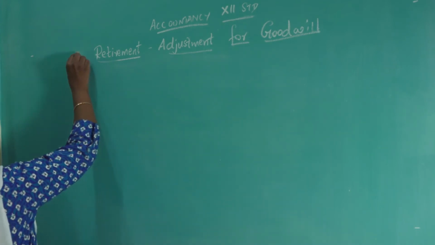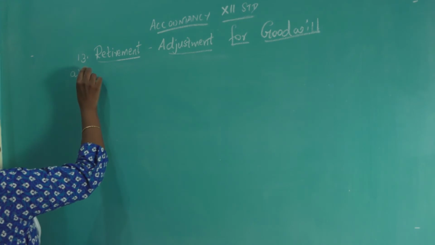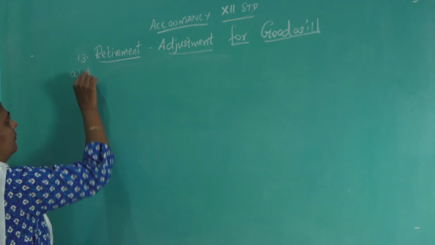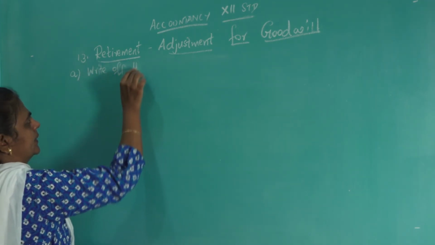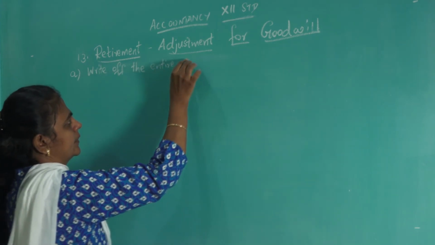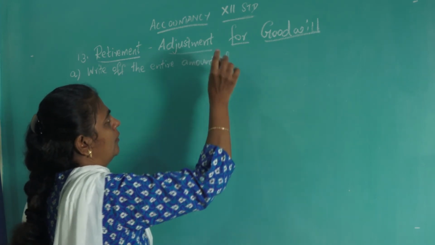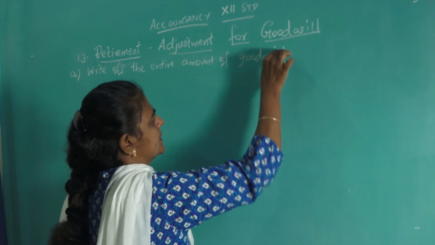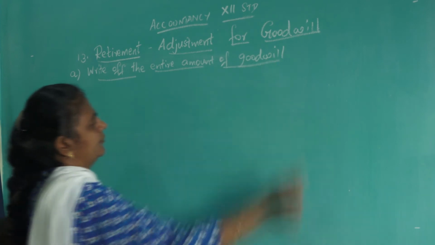Okay. Question number 13. Condition number 1: A. Entire write-off of the entire amount of goodwill, that is whatever is existing, the full amount of goodwill is written off.